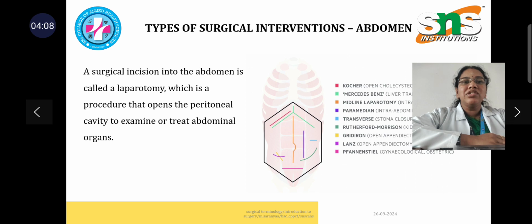Here I have mentioned surgical interventional technologies that we can do in an abdomen, and here are the various types of incisions mentioned. Kocher's incision, Mercedes-Benz incision, midline laparotomy, paramidline, transverse, Rutherford Morrison incision, Grignard incision, Lanz incision and Pfannenstiel incision. Each incision has its unique type and unique need to visualize an organ in an abdominal cavity.